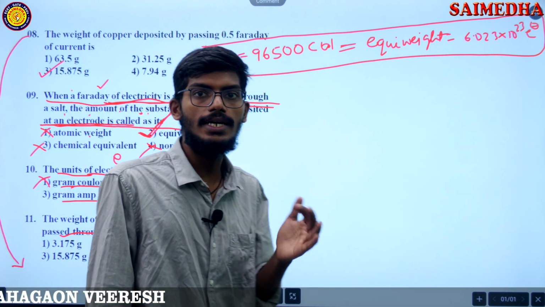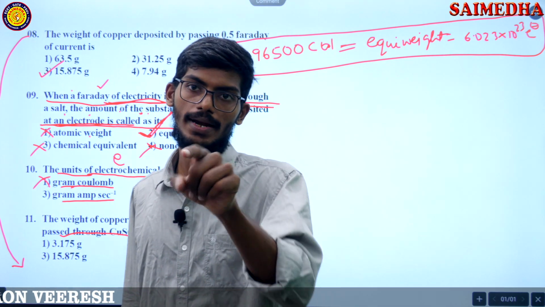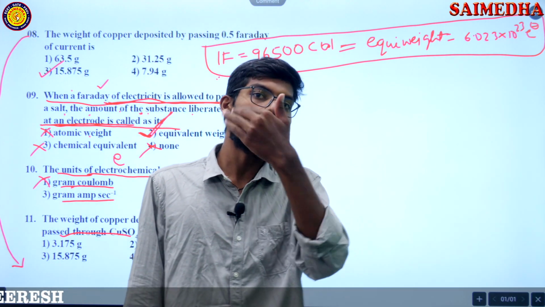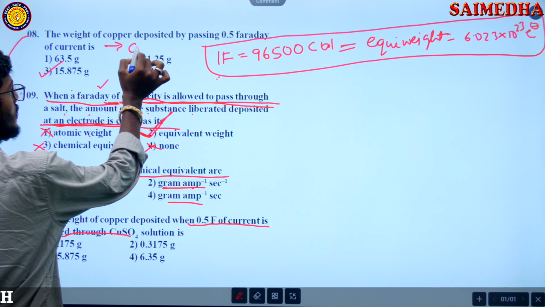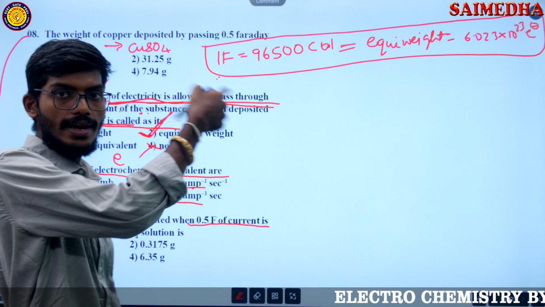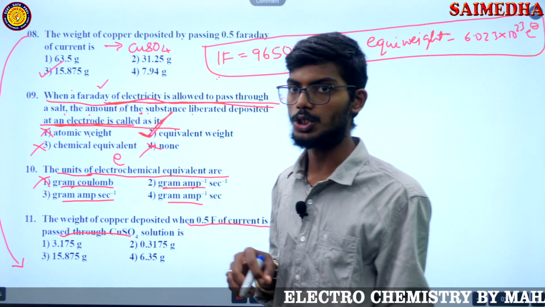Even though you pass it into the solution of that element, the same element will be liberated. Here also it is passed into CuSO4 only, but he didn't mention it. It is passed into CuSO4 solution only.